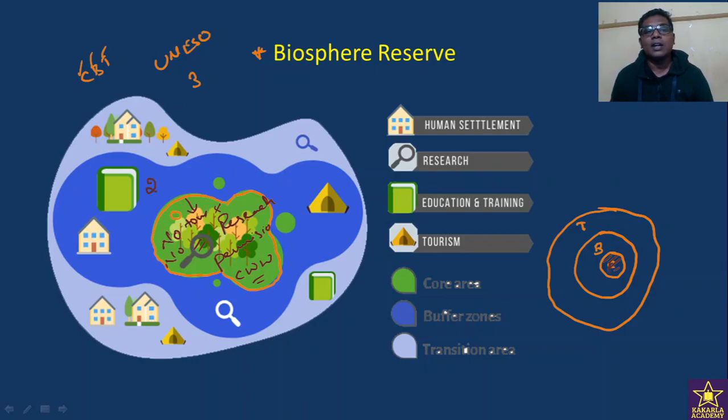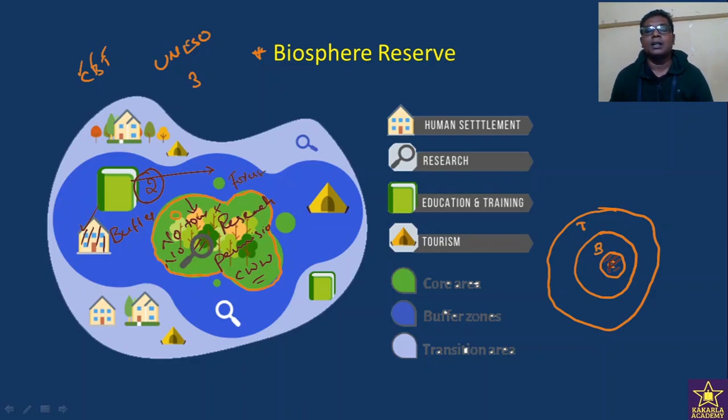The core region is surrounded by the buffer region. In the buffer region, the habitations which were earlier present, that means the habitations which have already been present, may be allowed, but new habitations will not be allowed. Raising new houses and allowing people from other villages to settle in that buffer region will not be allowed. If dwelling units and human habitations were already there, that will be allowed. And also education, research and training